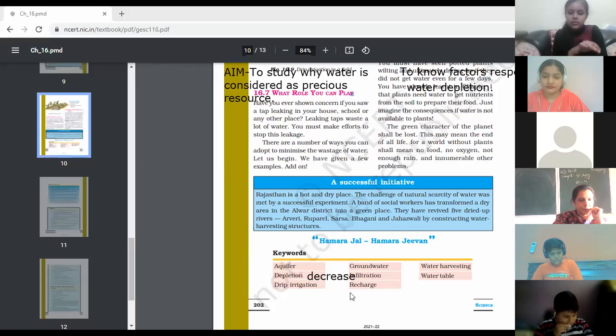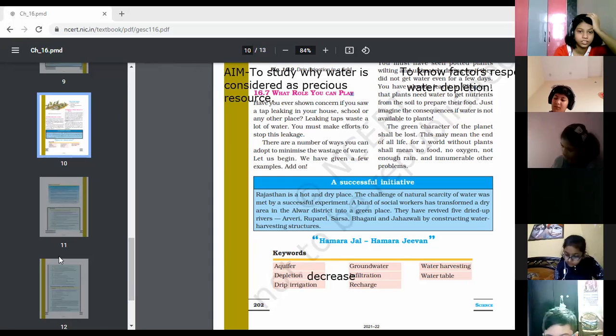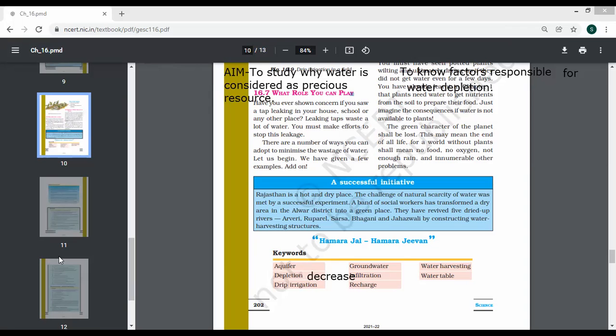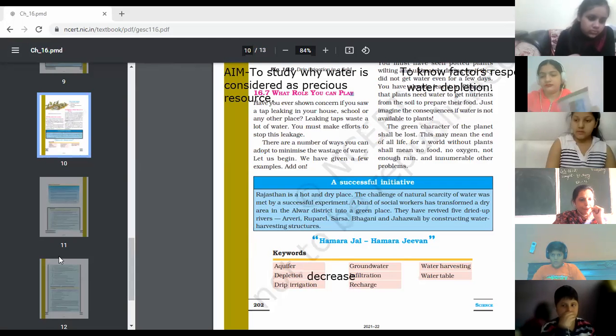The next word is recharge. Anybody else? Simply you can give the meaning of recharge. You go for the recharge of a mobile even. So simply I need the meaning of recharge. What do you mean by it? The reusing of water is known as recharge.